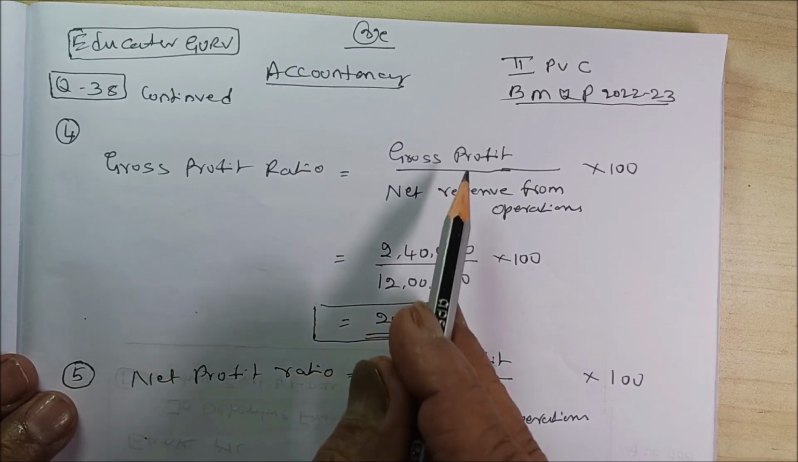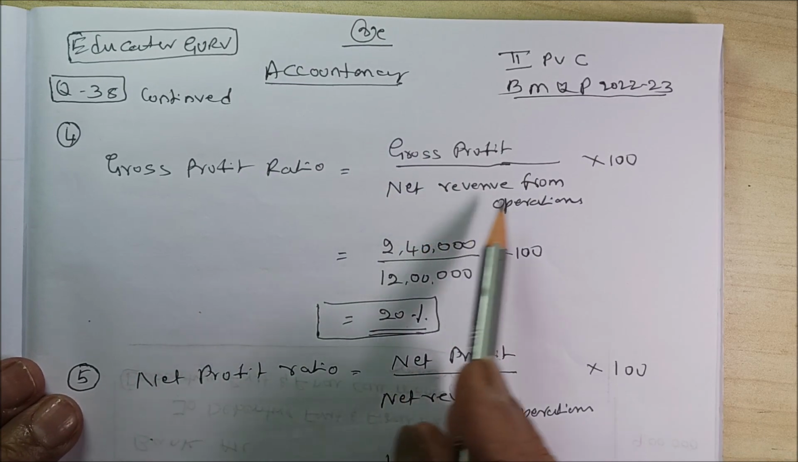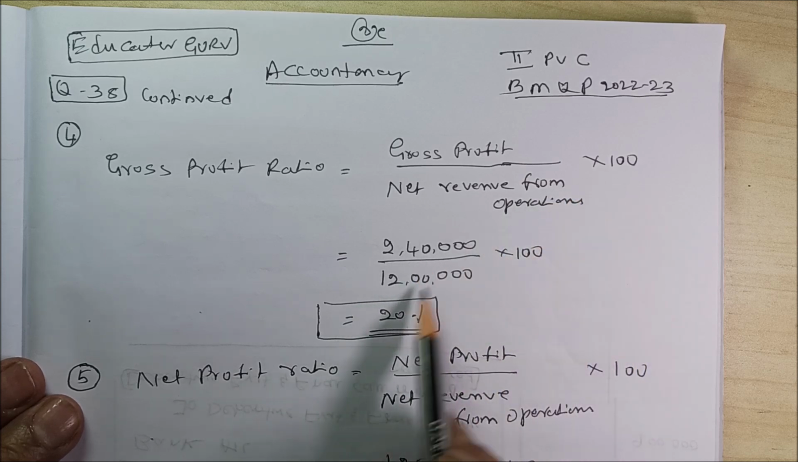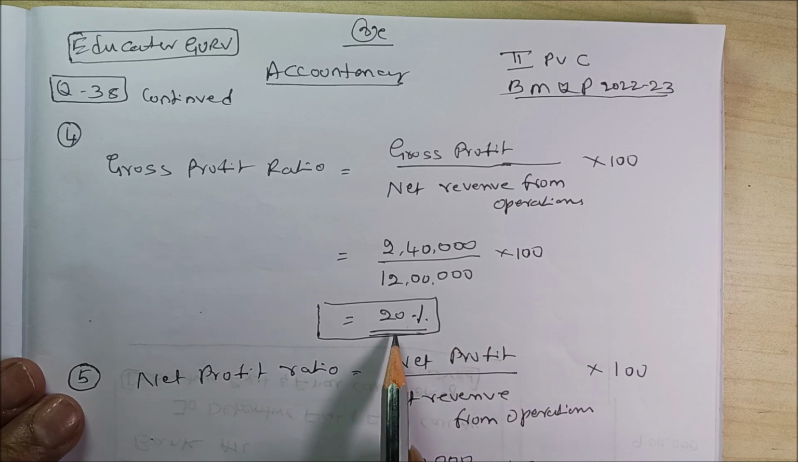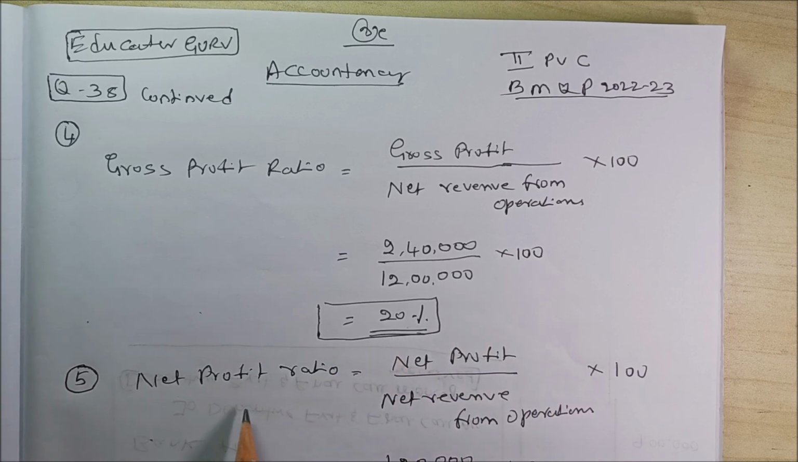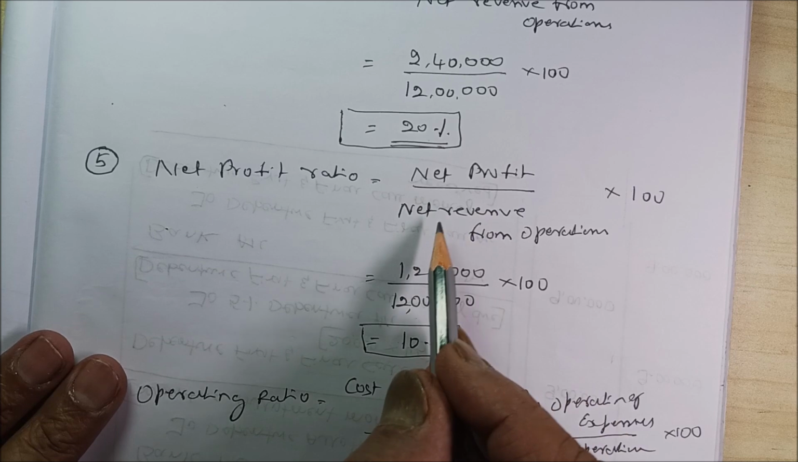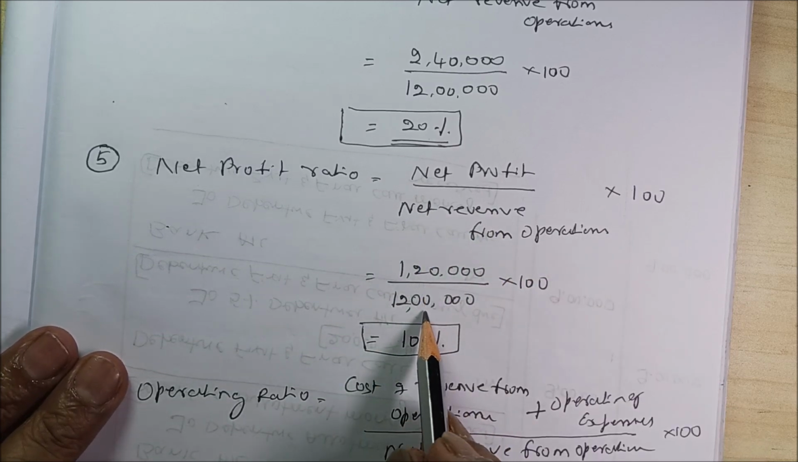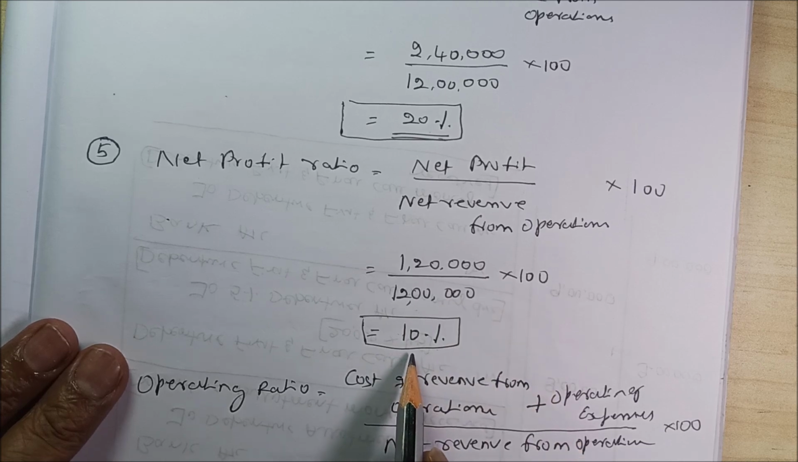Gross profit ratio is equal to gross profit divided by net revenue from operations into 100. 2 lakh 40 divided by 12 lakh into 100, it comes to 20%. Net profit ratio, net profit divided by net revenue from operations into 100. 1 lakh 20 divided by 12 lakh into 100, it comes to how much actually?